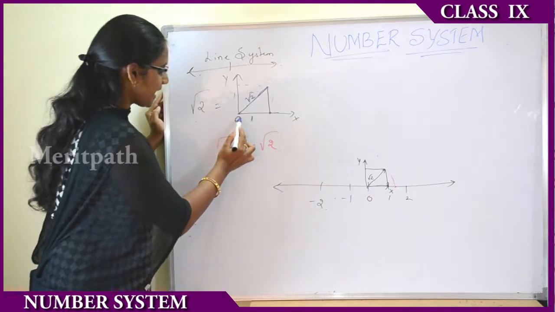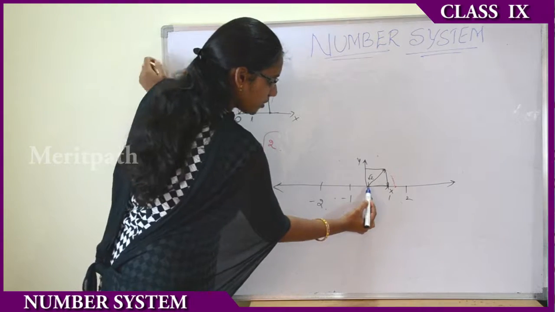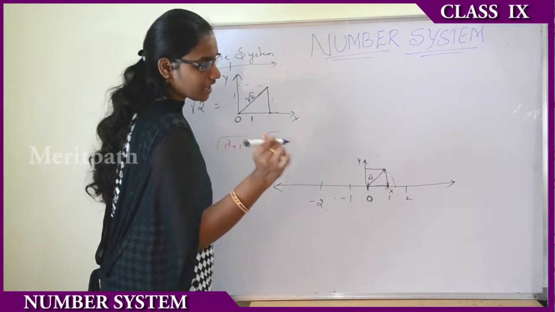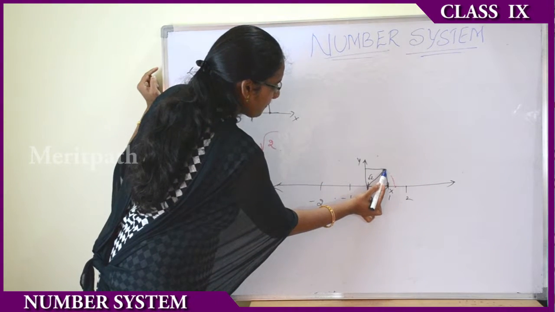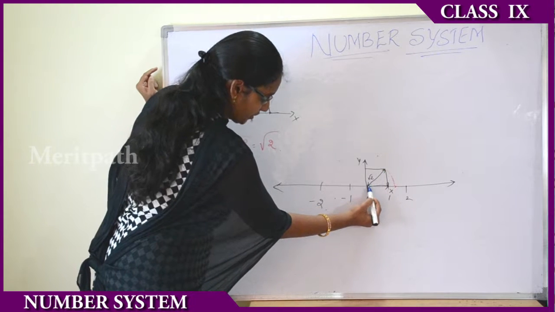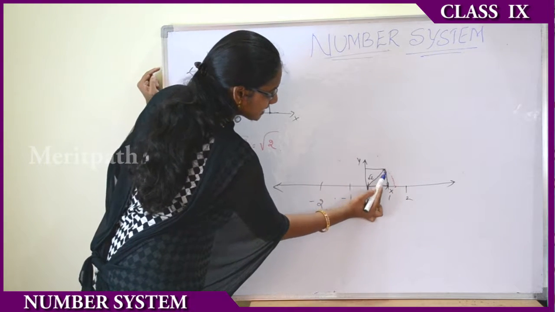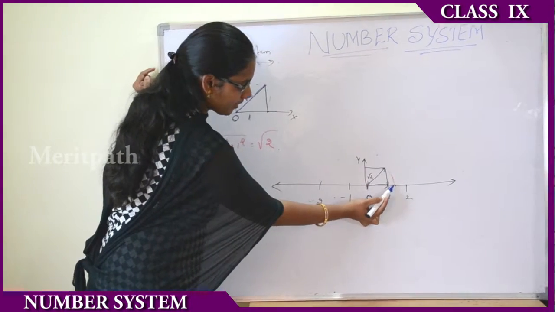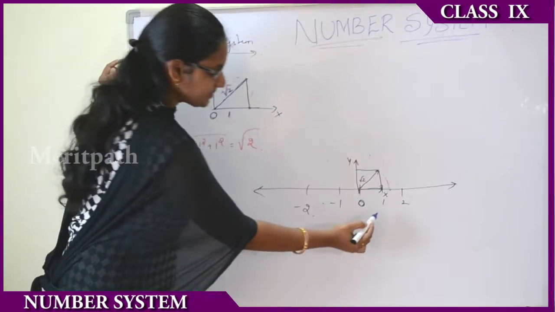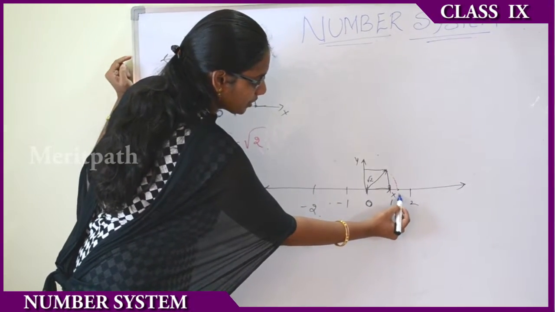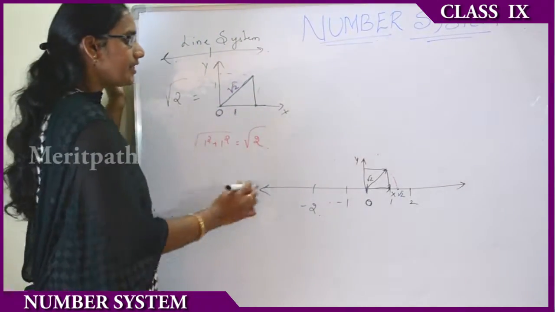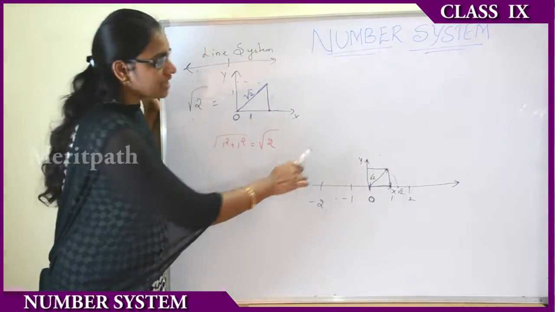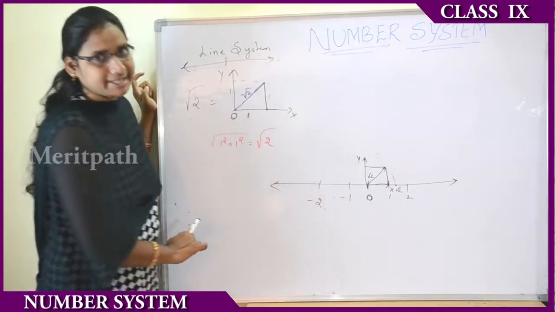Place the point O exactly on the 0 element of the number line. Now take a compass, place it exactly at the end point of the root 2 diagonal and rotate it onto the number line. When you rotate the divider onto the number line, we obtain the value of root 2 on the number line. Thus we can represent square root numbers or any other number with the help of a divider or compass on the number line system.